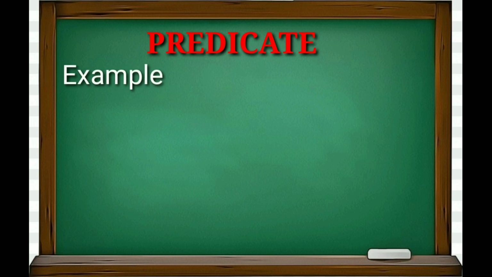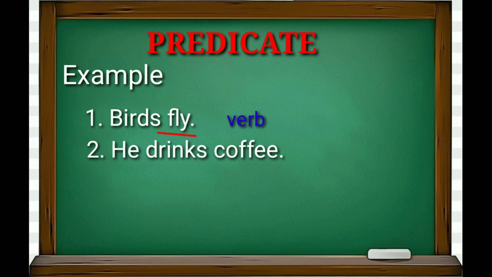For example, birds fly. In this sentence, fly is the predicate and the verb. Next, he drinks coffee. Here, the predicate is drinks coffee. Drinks is the verb, coffee is the object.